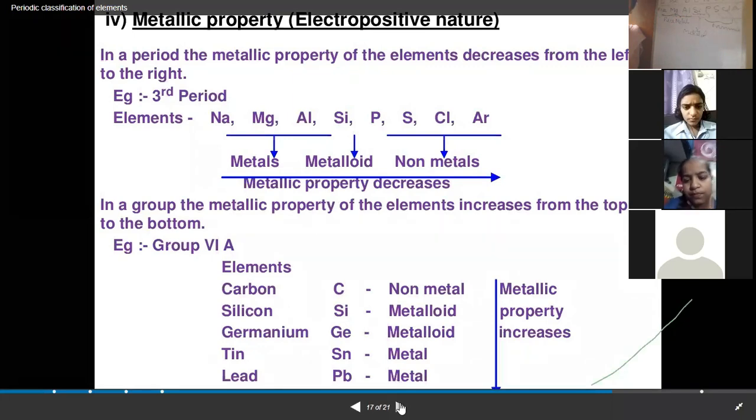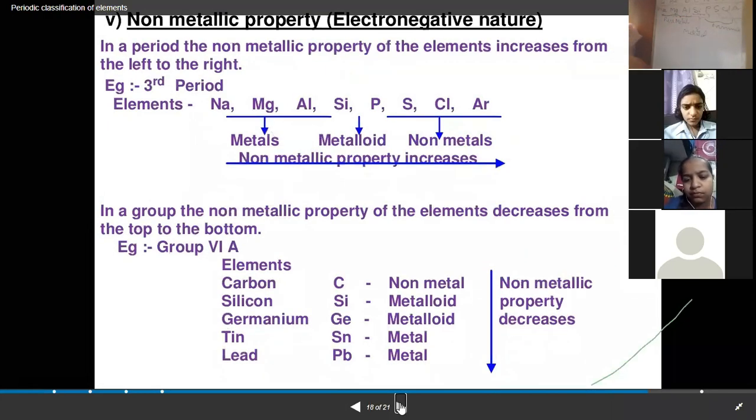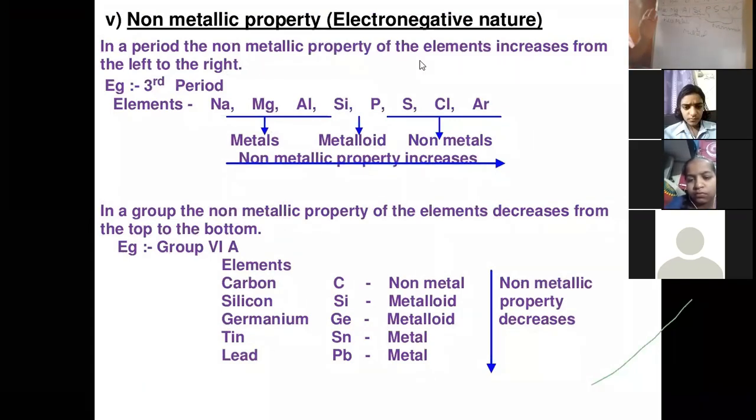Next is the non-metallic property. As I have told you, when we move from left to right in the periodic table, the metallic character goes on decreasing because the electropositive character goes on decreasing.